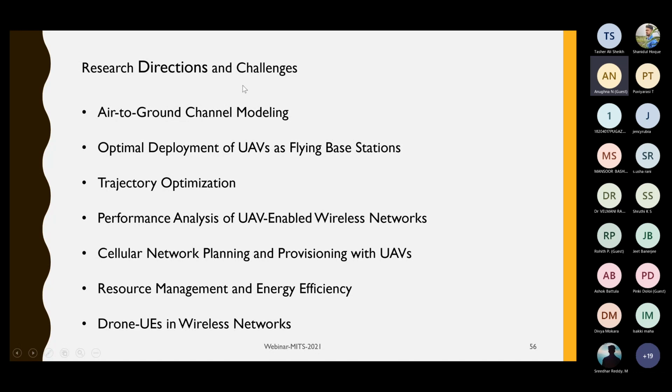Air to ground channel modeling, because without proper channel modeling you cannot design the communication system. Optimal deployment of UAVs as flying base stations, as we have mentioned and discussed. It is always a problem to find an optimal location of the UAVs, because there are many factors associated with it. Along with this, trajectory optimization is certainly a big issue. You not only need to find the target location, but you also have to tell the UAV which path it has to take in order to minimize energy consumption and maximize throughput.